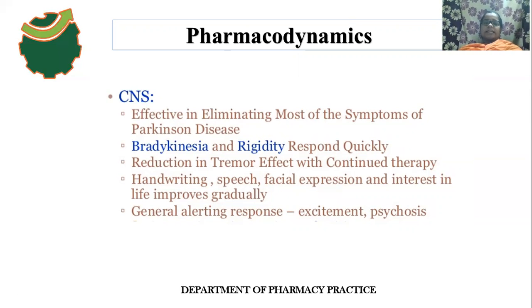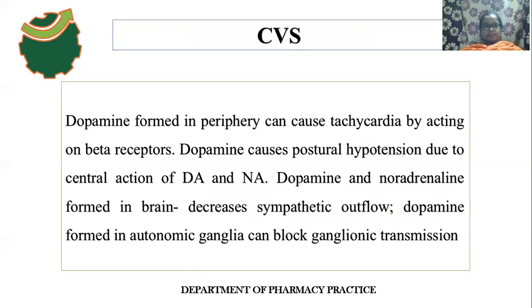First, it relieves the symptoms of Parkinsonism: it reduces the bradykinesia and rigidity. Then, as a result of continued therapy, there is a reduction of the tremors. Then slowly the handwriting improves, and the speech, facial expression, and interest in life also improve gradually. Next, what is the effect on CVS?